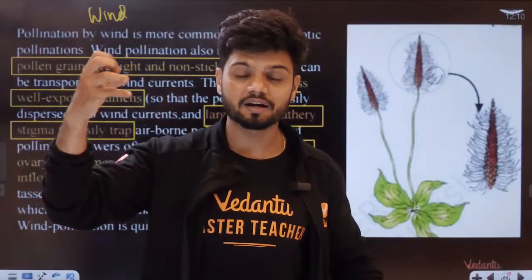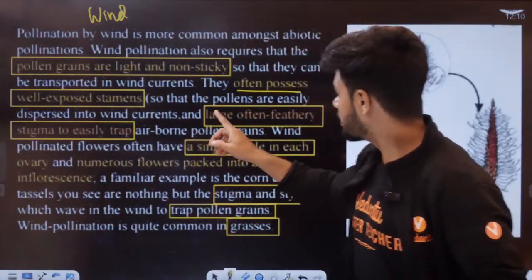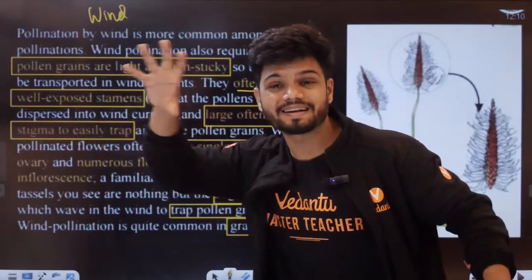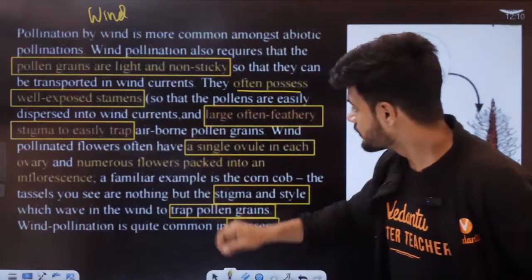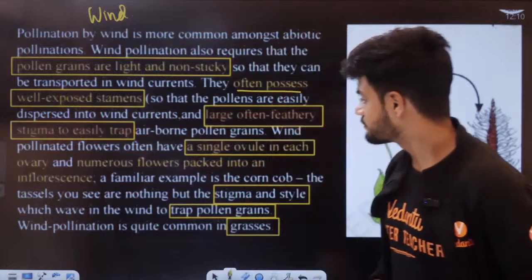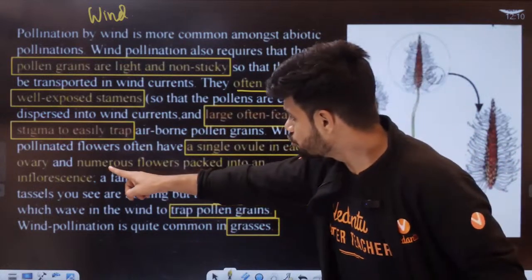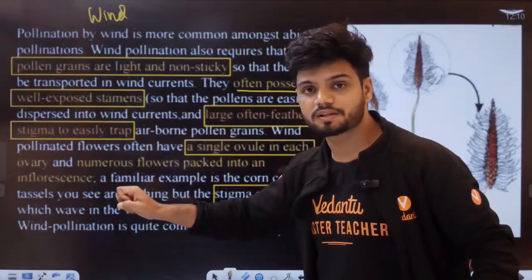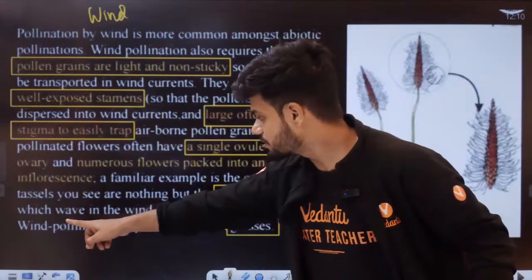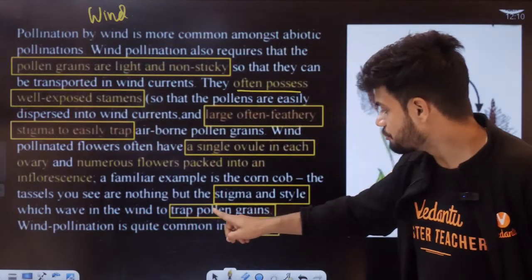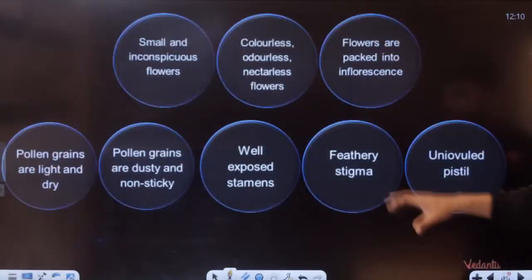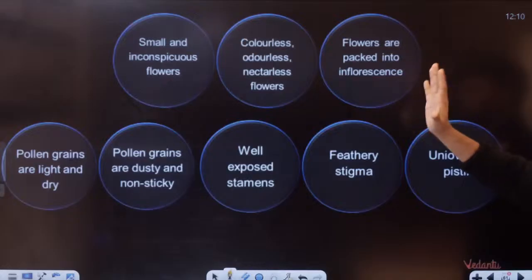Pollen grains are very light and non-sticky. Large, often feathery stigma. Stigma is very feathery to trap the pollen grains. A single ovule in each ovary, not many, a single ovule is there. Numerous flowers are packed together to form an inflorescence, with stigma and style which wave in the wind to trap the pollen grains. It is common in the case of grasses and asteraceae members. Here are the properties. You need to remember only this.